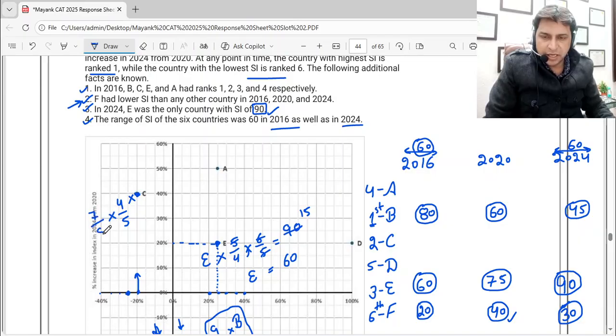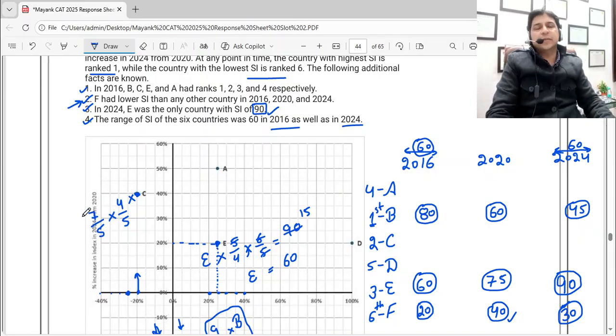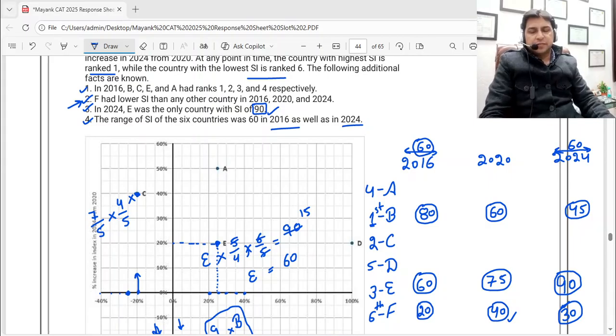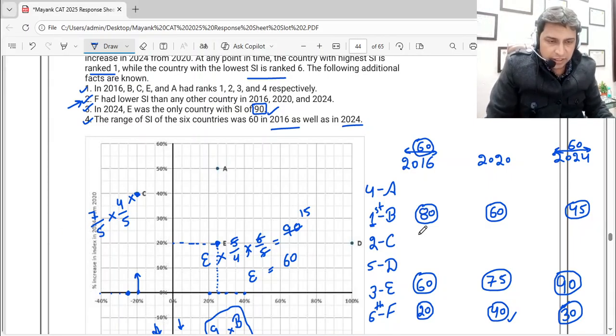That is 100 plus 40, 140 by 100, that means 7 by 5. So if I take this as C, it's going to be 4 by 5 of C, and then 7 into 4, 28 by 25 of C.